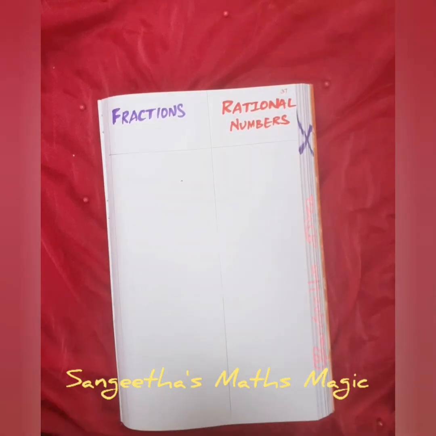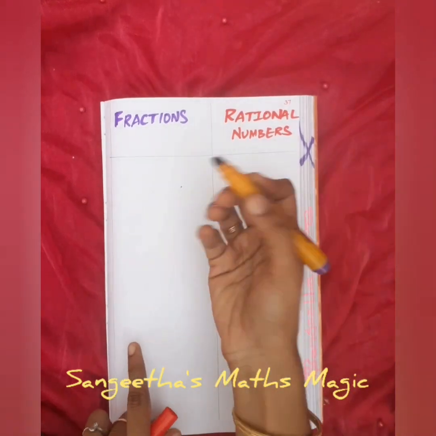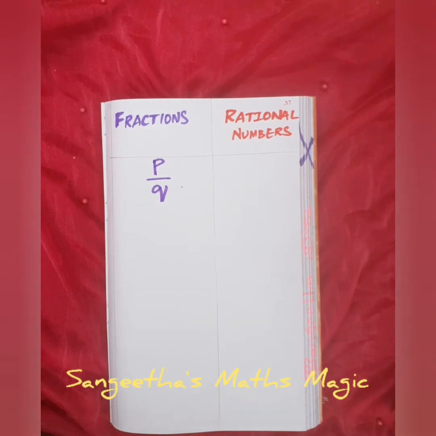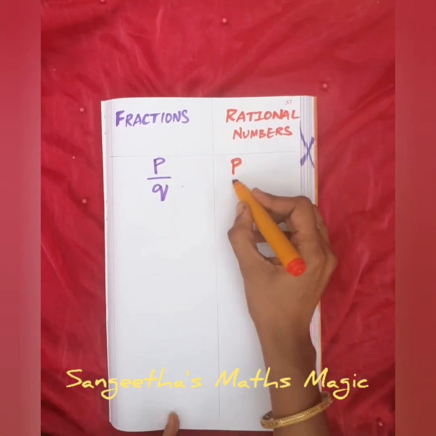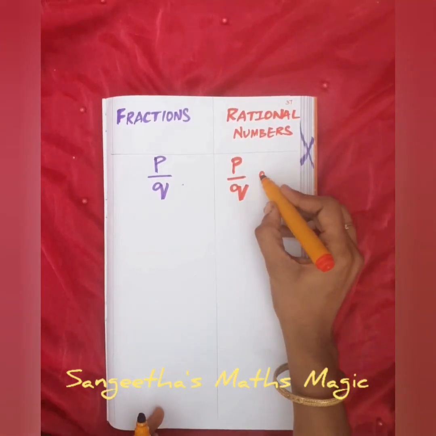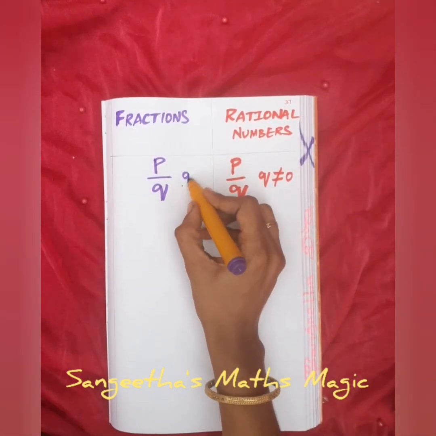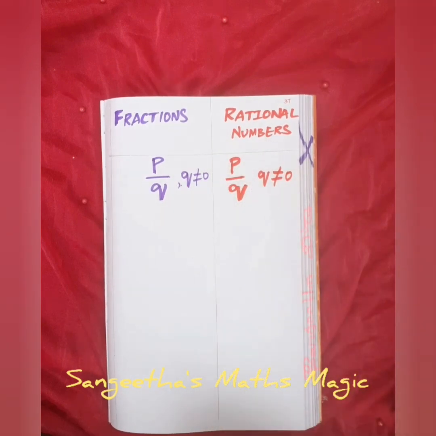Look-wise, no difference. They are both defined by P by Q. Rational numbers are also defined by P by Q, with Q not equal to 0. But what is the difference? If you closely see, it is related. Fractions and rational numbers are related, but there is a very minute difference.